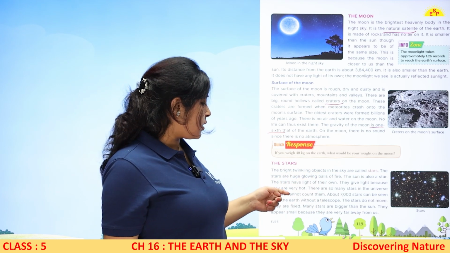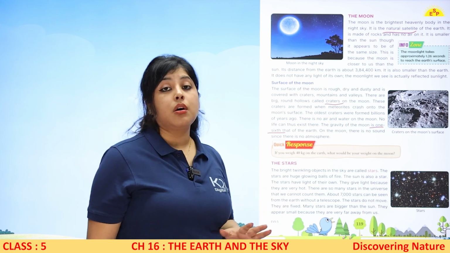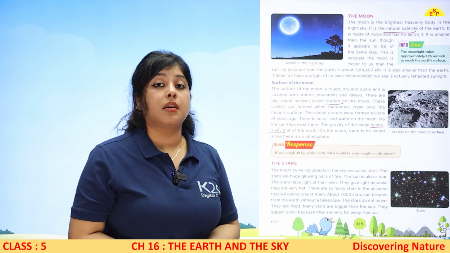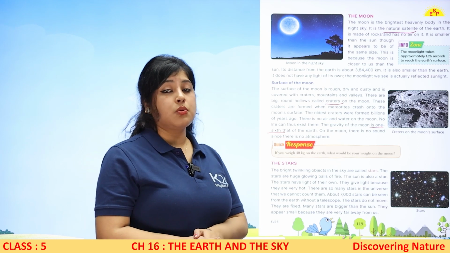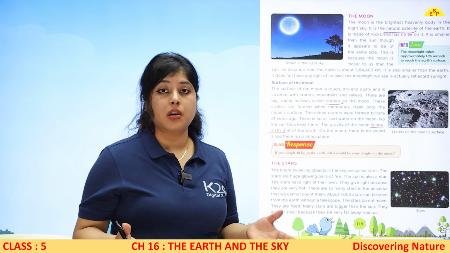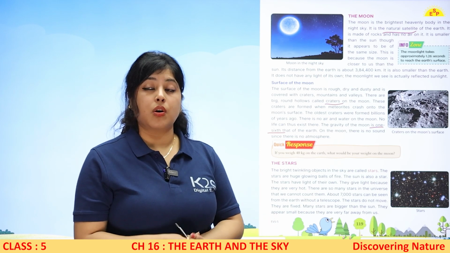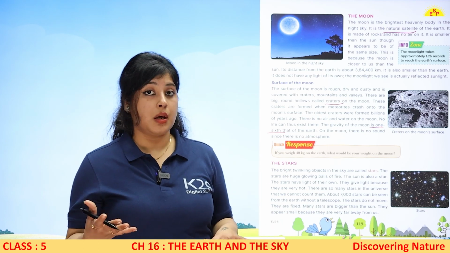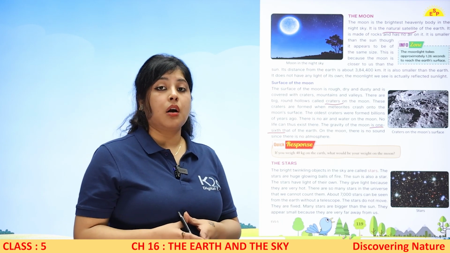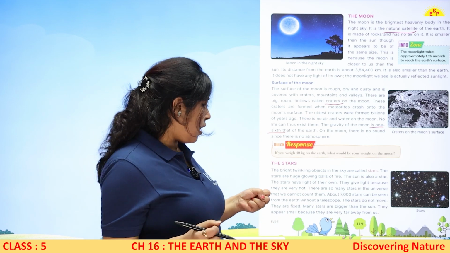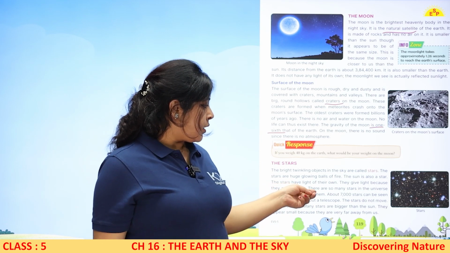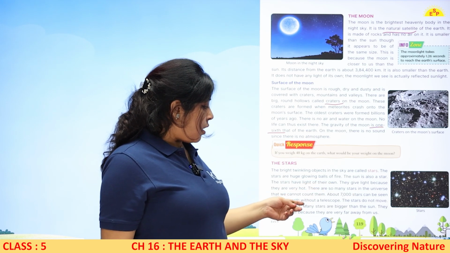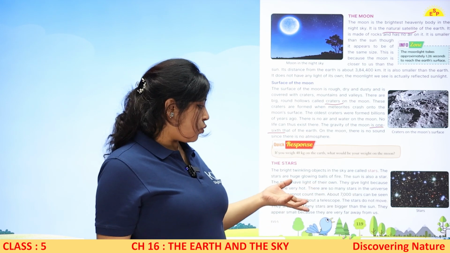There are so many stars in the universe that we cannot count them. If you sleep one day on the terrace under the sky, you will see there are so many stars and it will be very difficult for you to count. Why? Because they twinkle. It seems like they are disappearing, again appearing. So you cannot count. There are a number of stars you see in the sky, difficult for you to count. So about 7,000 stars can be seen from the earth without a telescope. You can see so many stars.